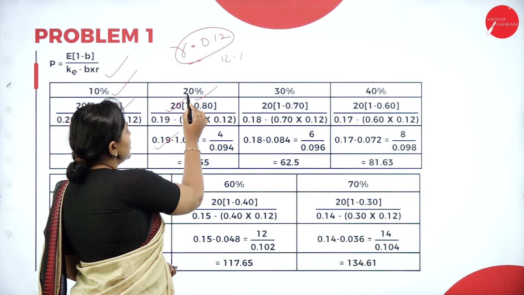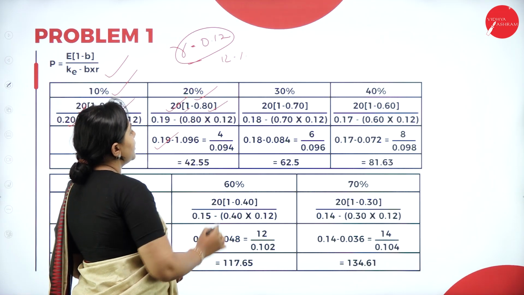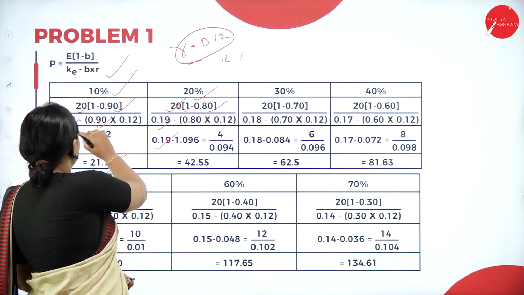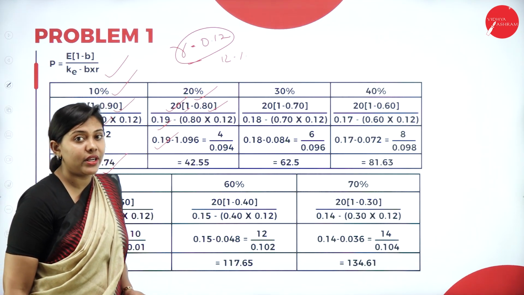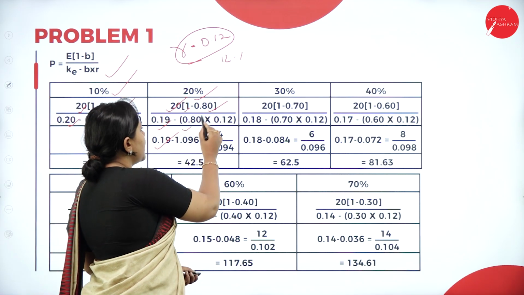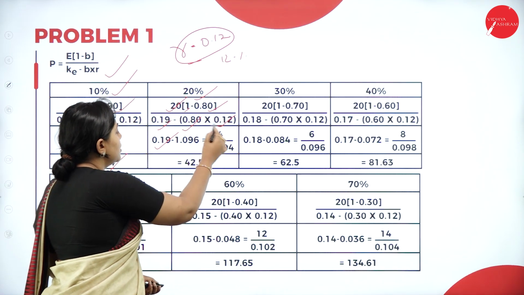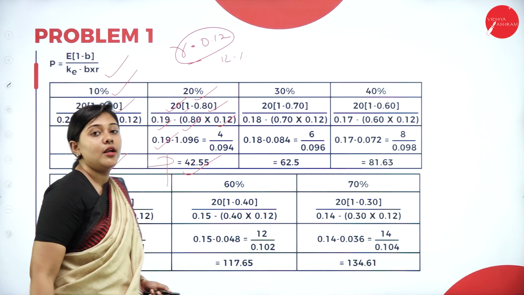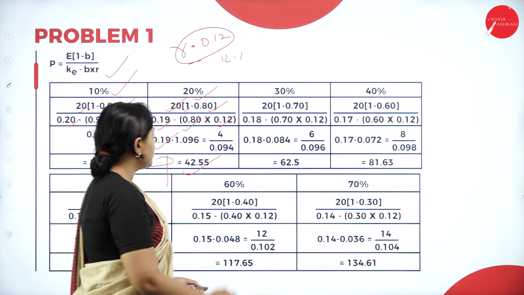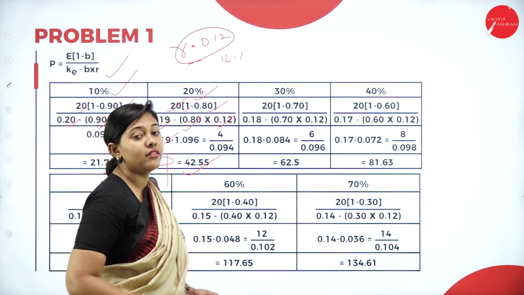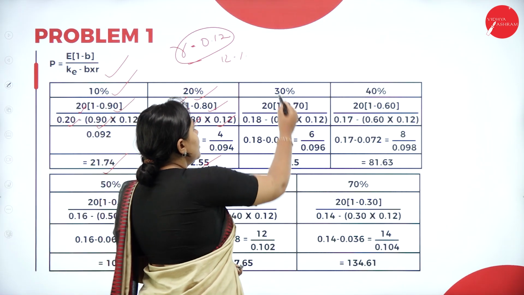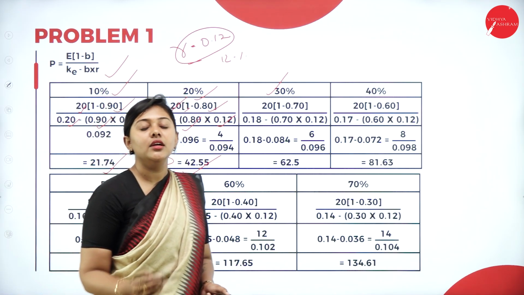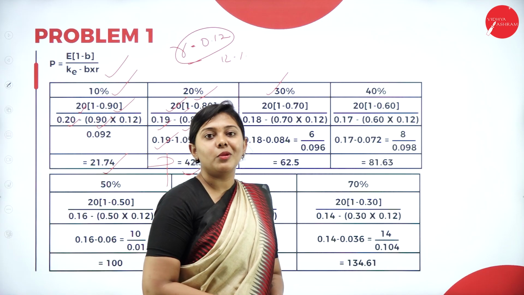So 20 is the earnings, 1 minus retention ratio, and 0.19 is the capitalization rate, minus retention ratio into return. The answer you get, the market price per share, is how much? 42.55. Similarly, we are doing it for when the dividend payout ratio is 30%, your retention ratio will be 70%,